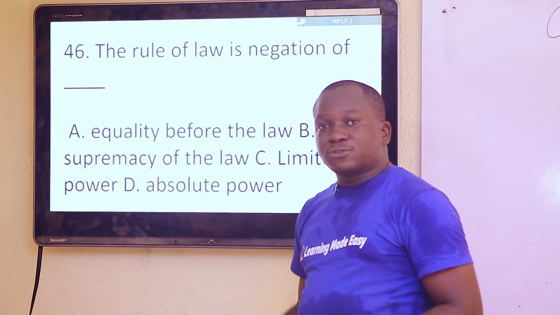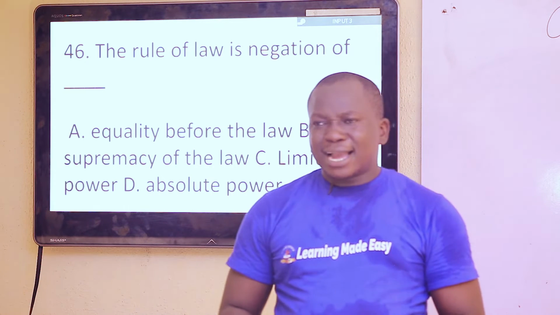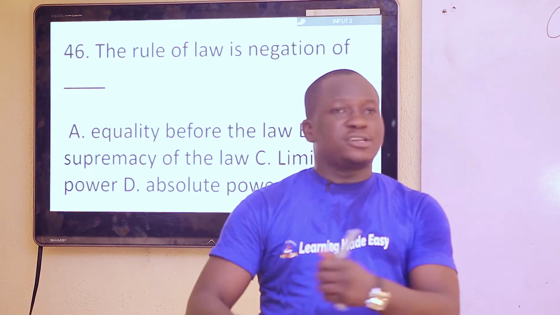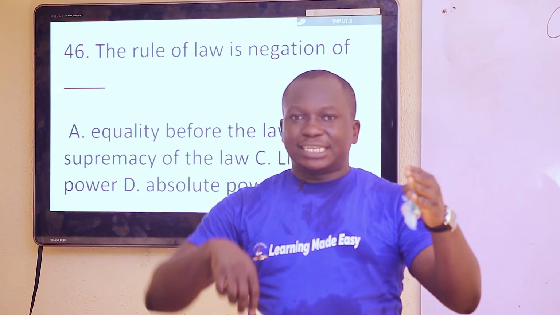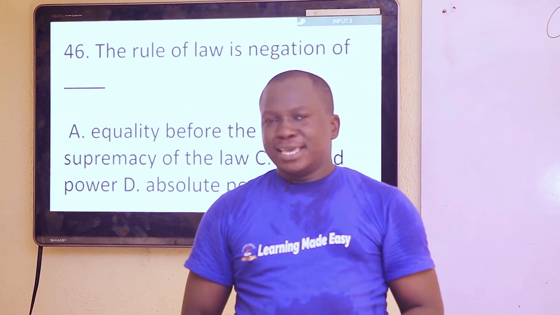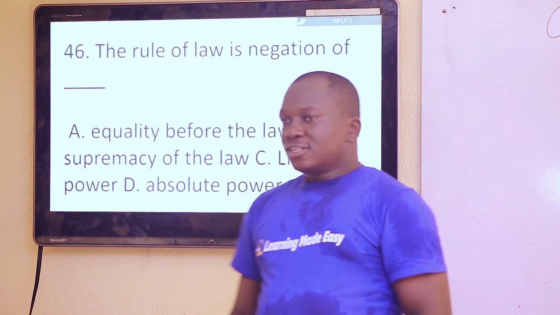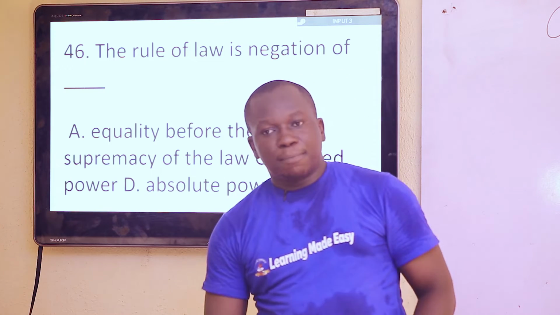Now, we are left with absolute power. Absolute power cannot, in any sense, go with rule of law. How can the law be ruling and somebody under the law also possess absolute power? It is quite impossible. So the answer here is absolute power.